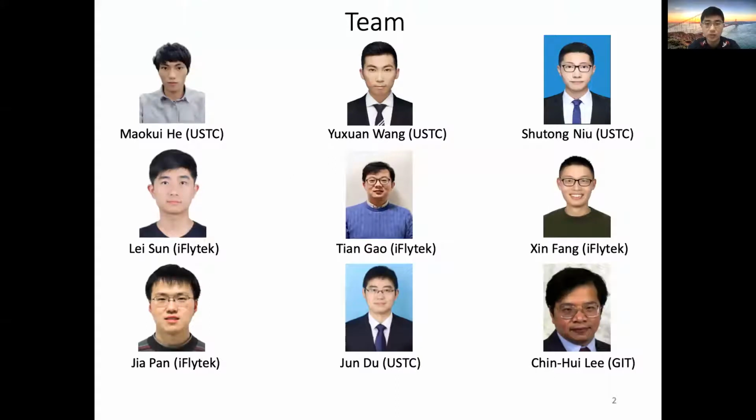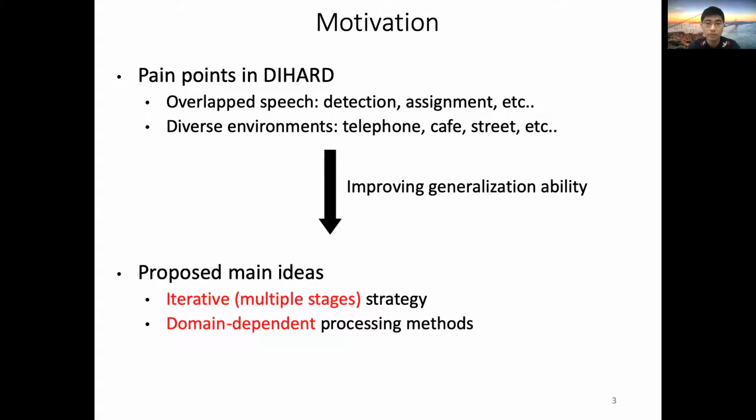This page shows all the participants in our team. The submitted system represents the joint efforts of everyone presented here. Before diving into the details, we first describe our motivations here.